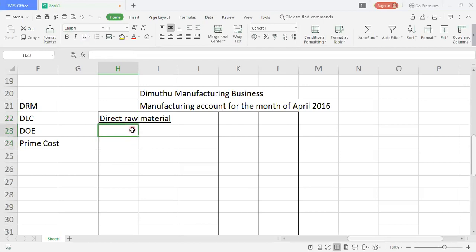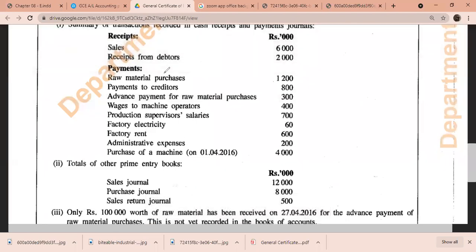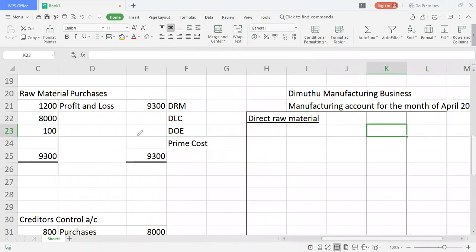We already found it. We didn't have any opening raw material on the sum. Let me check. Do we have any opening raw materials on the sum? There's no opening raw material, but we found raw material purchases. From our raw material purchase account, we can have a look onto that. We found raw material purchase was 9,300. So I can take that directly, 9,300 here, saying purchase of raw materials.